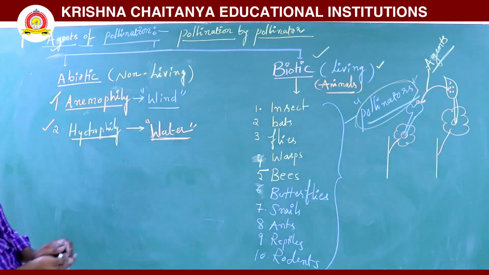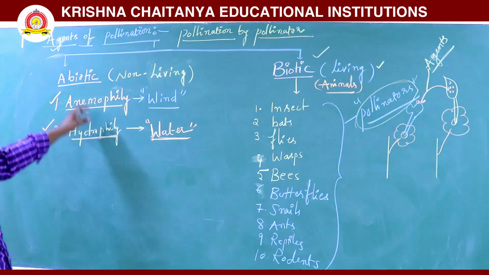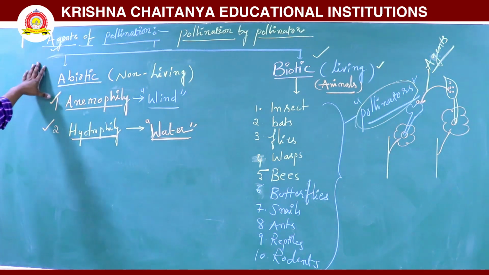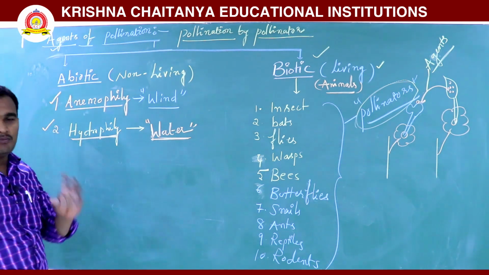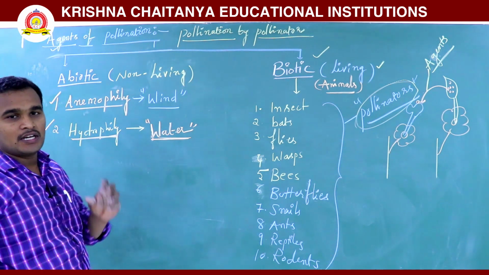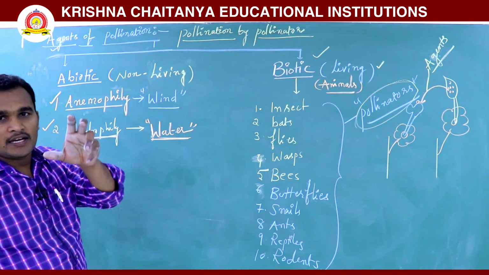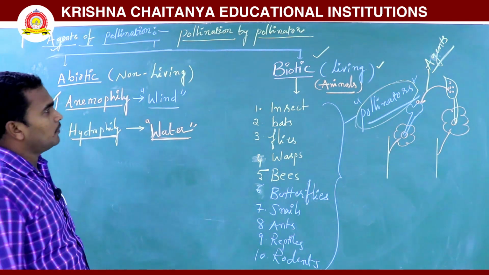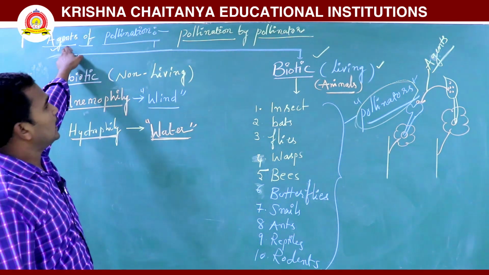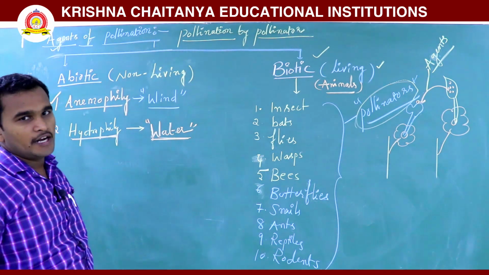Agents of pollination is the transfer of pollen grains from anther to stigma by agents or pollinators. These mediators are called agents or pollinators.